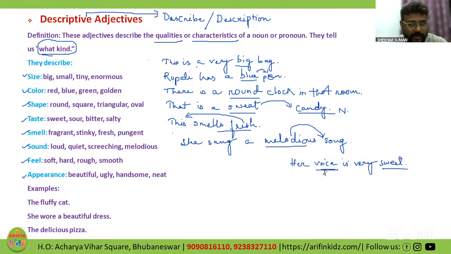So voice is my noun over here. And what is sweet? Her voice is sweet. So again, this sweet is describing the noun voice over here. So sweet over here, again, it will act as an adjective.